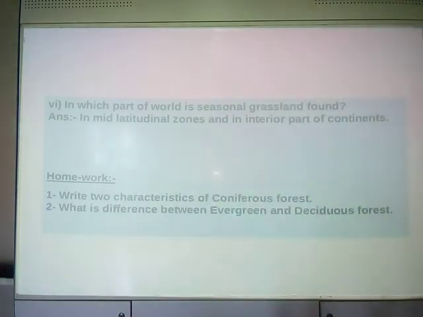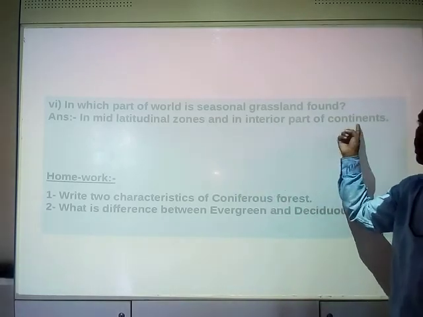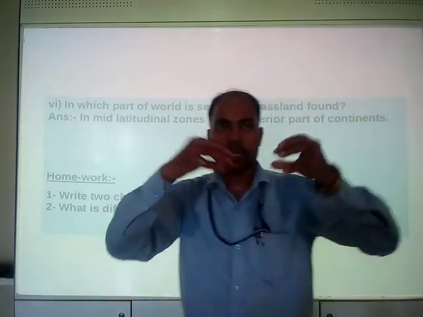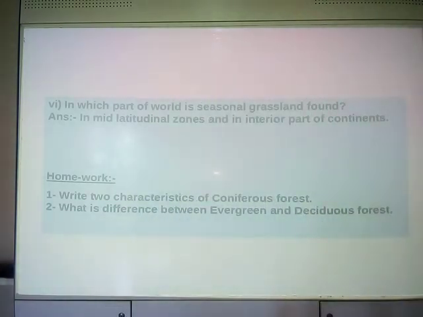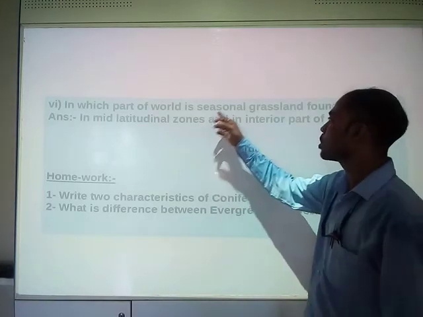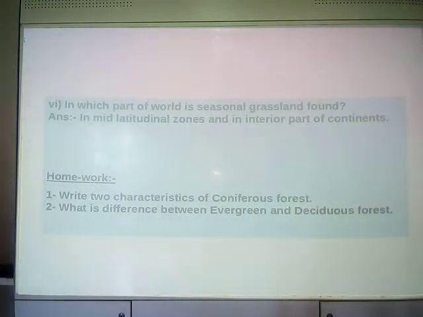And in the interior part of the continents, inside the continent, and in the mid-latitudinal zones, seasonal grasslands are found. This is all about the chapter.